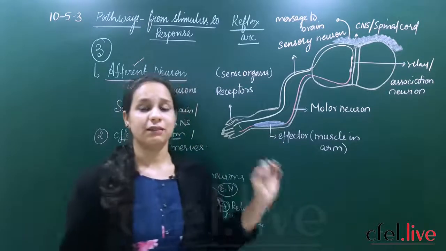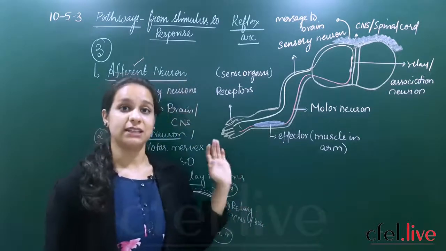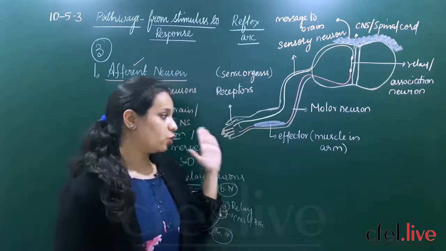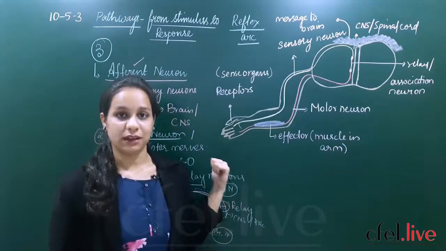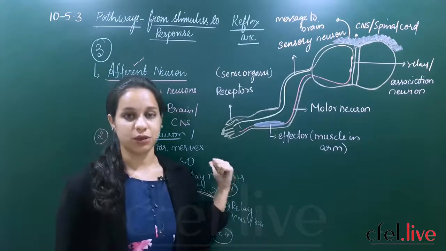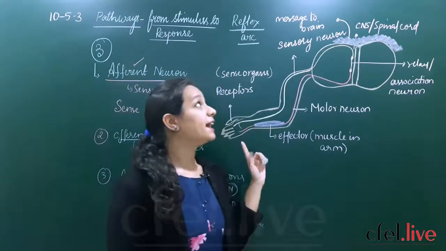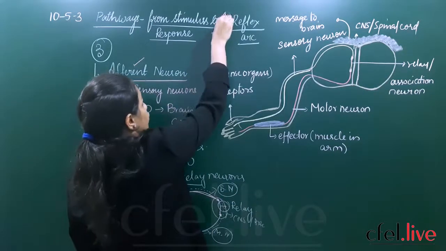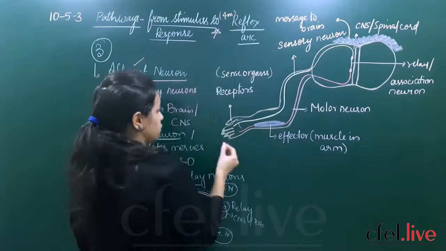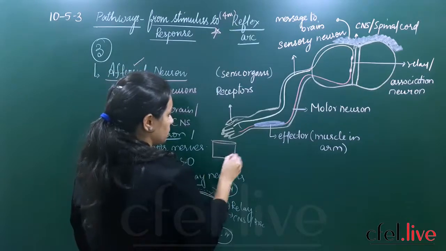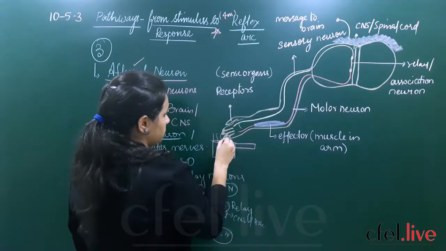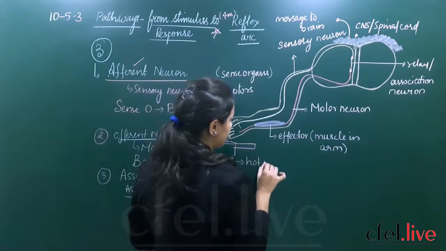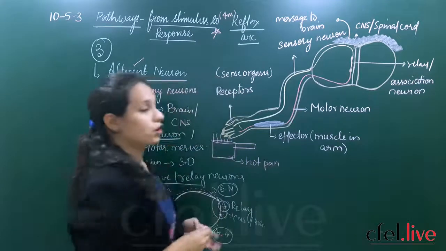Now let us move on to the very important topic, that is reflex arc. What exactly is reflex arc we will be discussing, and I hope you have written down the important points which we have discussed, that is the pathways from stimulus to response. Now write down the heading as reflex arc. This can be asked for a 4-mark question, so please pay attention. Okay children, so please draw the diagram as I have drawn on the board.